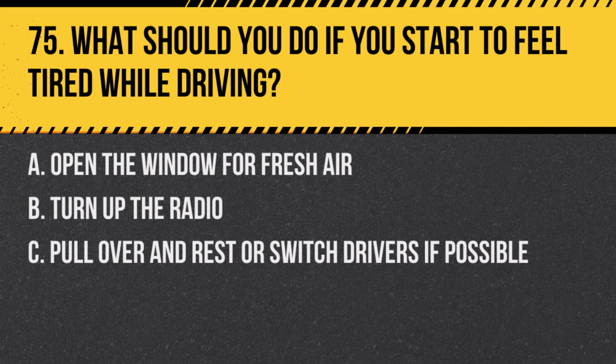Question 75. What should you do if you start to feel tired while driving? A. Open the window for fresh air. B. Turn up the radio. C. Pull over and rest or switch drivers if possible. Answer. C. Pull over and rest or switch drivers if possible. Fatigue significantly impairs driving ability, so resting is crucial.